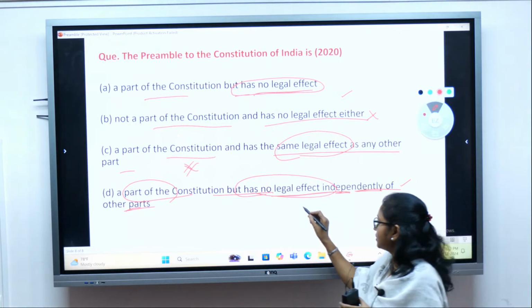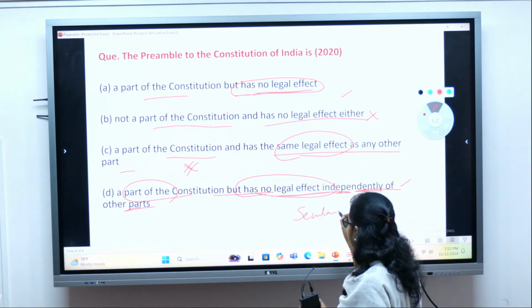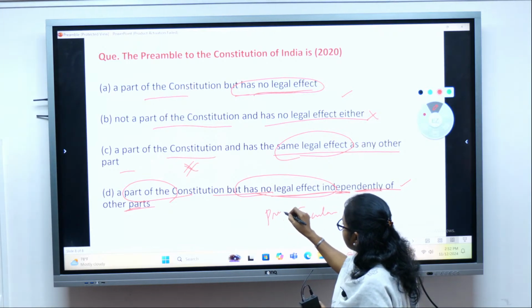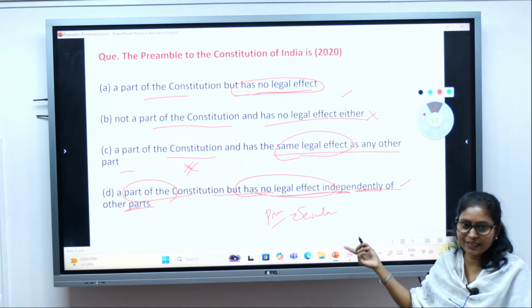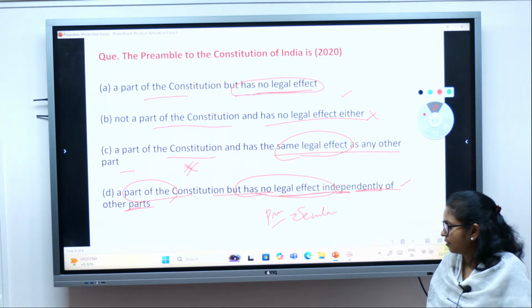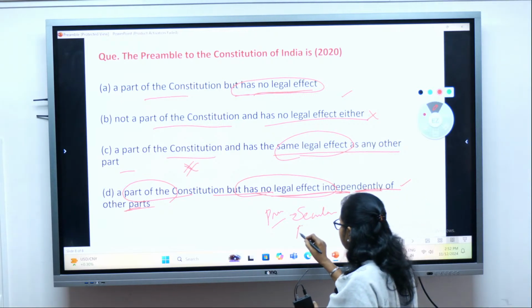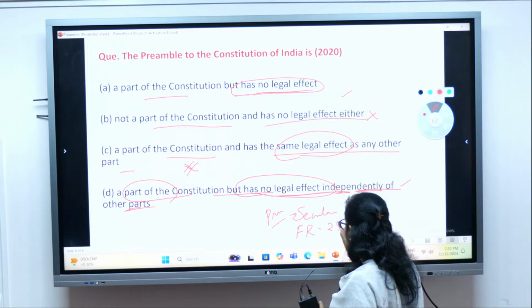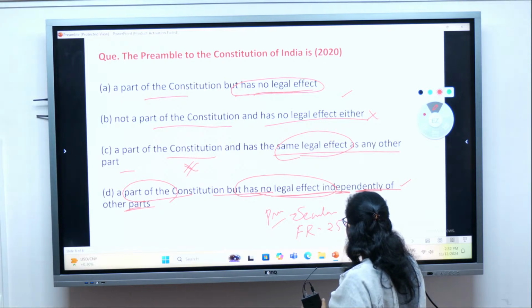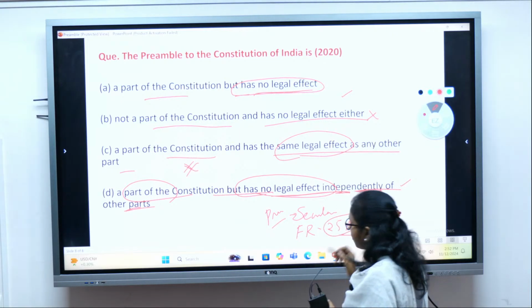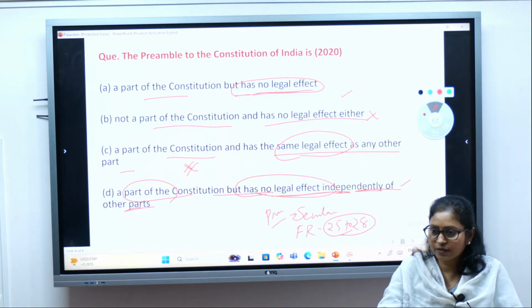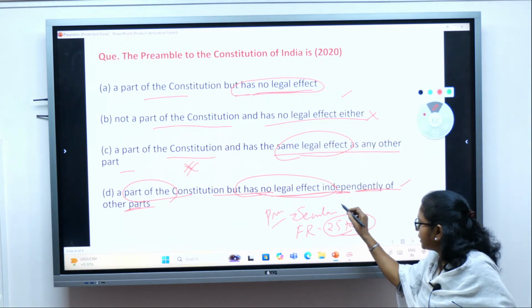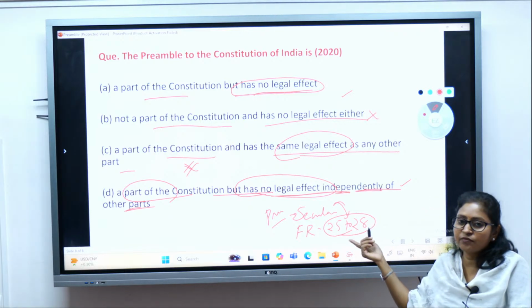Like the term secular, it is mentioned in the preamble. In the preamble, it is mentioned democratic, socialist, secular. At the same time, in the fundamental rights also, Articles 25 to 28 talk about India having freedom of religion, isn't it? So that reflects that India is a secular country. So when both the things come together, it can be enforceable.